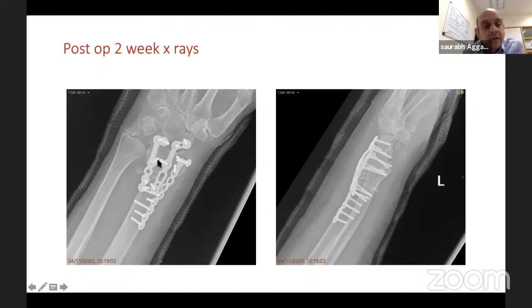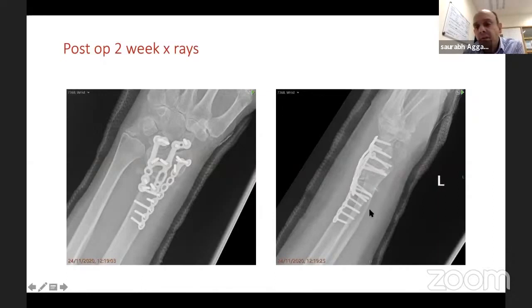You can see a lot of graft at the radiolunate, radioscaphoid surface. I've got 2 nice screws in the lunate, 2 in the scaphoid. None of the screws are in the sigmoid notch. The ulnar styloid was old. She didn't have ulnar-sided pain, so no need to excise it.